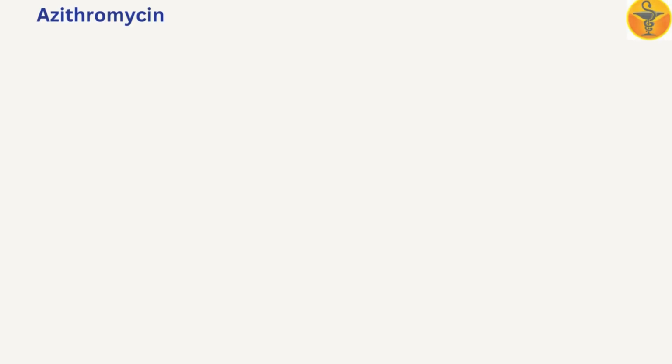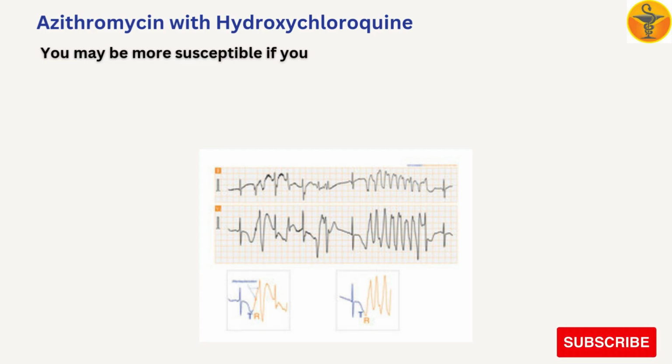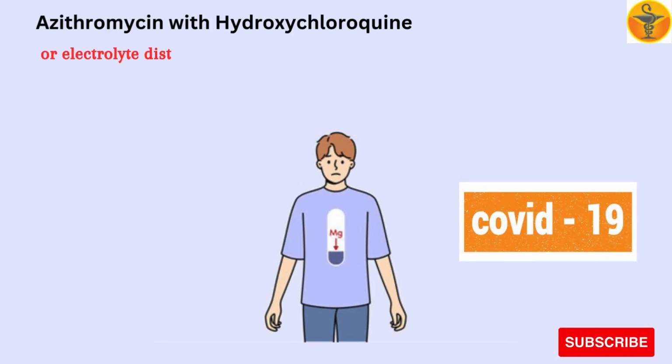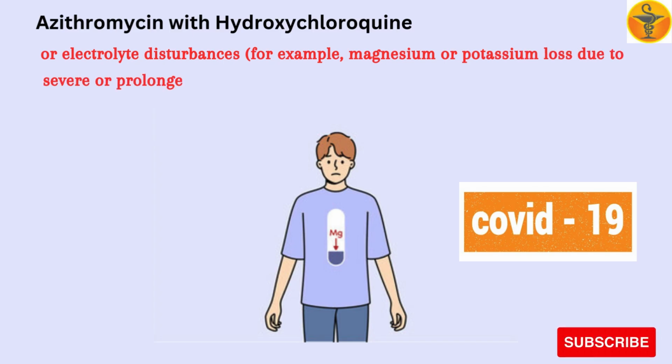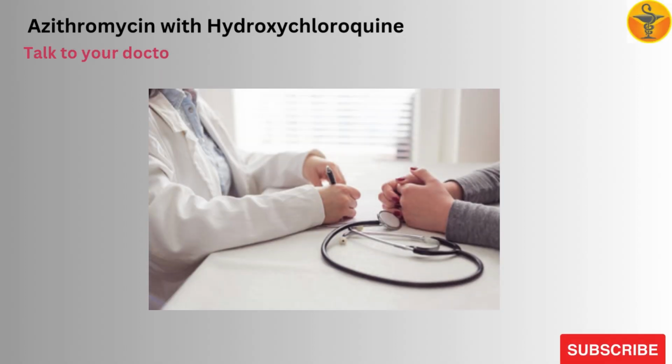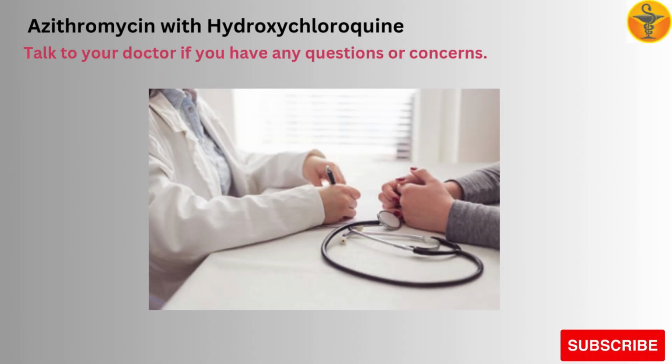You may be more susceptible if you have a heart condition called congenital long QT syndrome, other cardiac diseases, conduction abnormalities, or electrolyte disturbances, for example, magnesium or potassium loss due to severe or prolonged diarrhea or vomiting, or are being treated for COVID-19. Talk to your doctor if you have any questions or concerns.